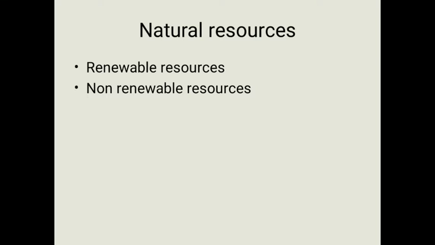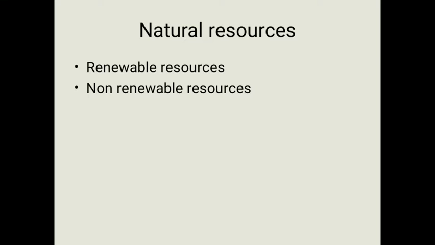The other one is non-renewable resources, or exhaustible natural resources. Here the amount of these resources in nature is limited. The renewable ones were unlimited, but non-renewable resources are present in a limited quantity, not in plenty, and they can be exhausted by human activities.